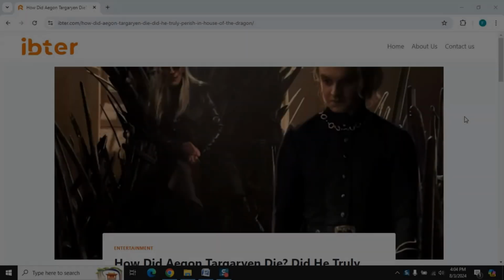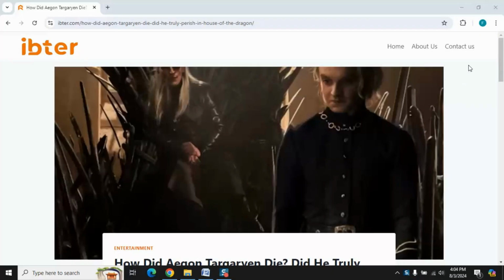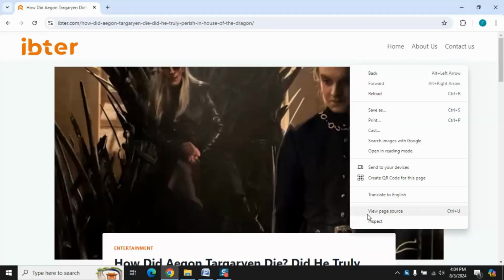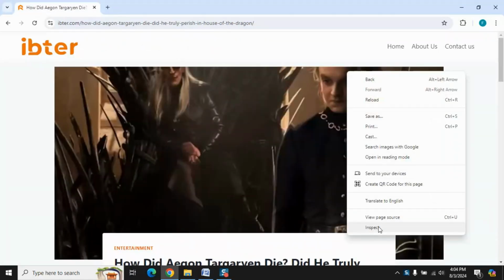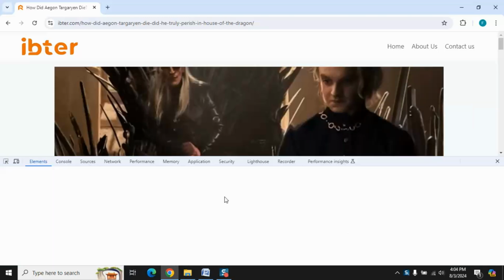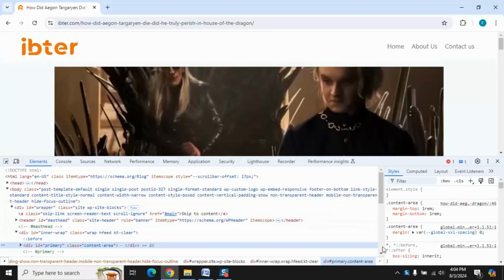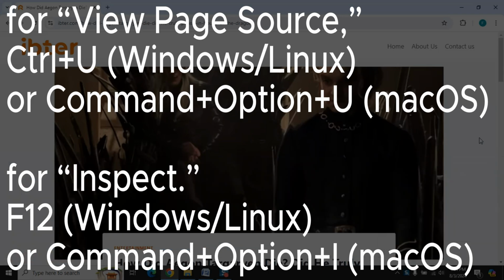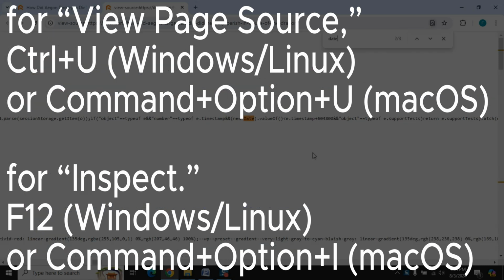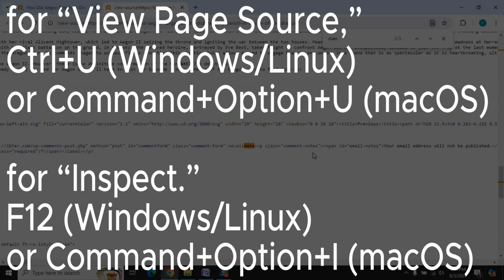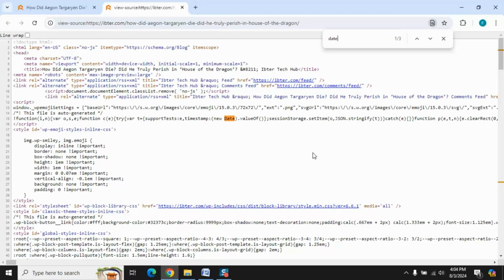If you can't find the publication date on the page itself, checking the source code might help. Here's how you can do it. Open the web page, go to the article that you're interested in. Right-click anywhere on the page and select View Page Source or Inspect from the menu. Alternatively, use keyboard shortcuts: Ctrl+U on Windows/Linux, or Command+Option+U on macOS, for View Page Source, or F12 on Windows/Linux, or Command+Option+I on macOS, for Inspect. For View Page Source, the HTML code will open in a new tab or window.